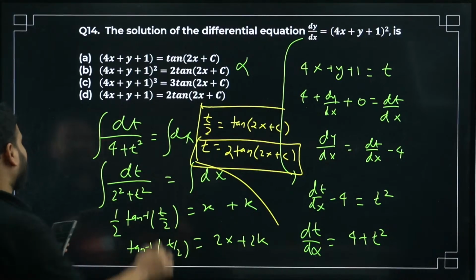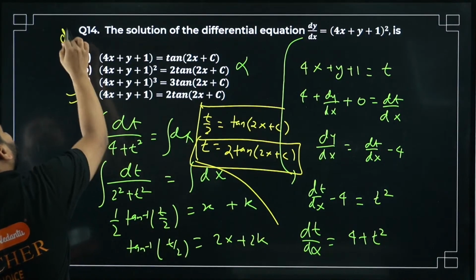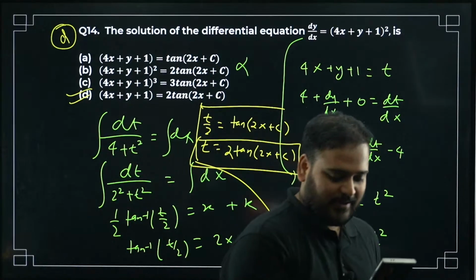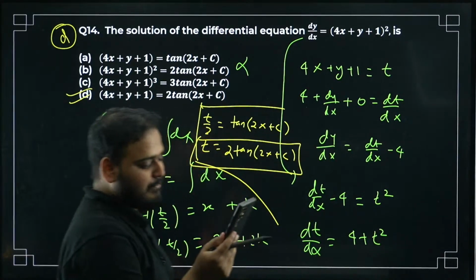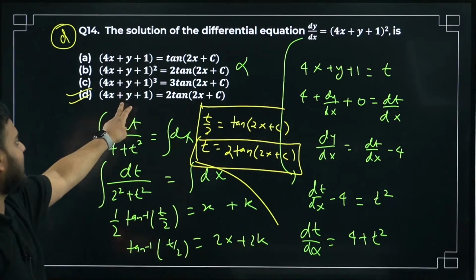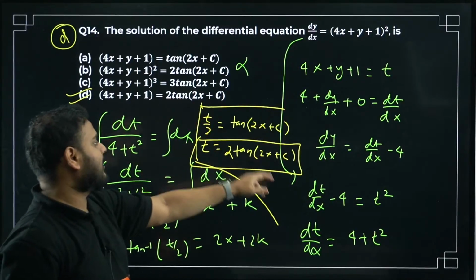Now the answer is coming, right? D. That's what you're here for, right? Just giving me answers once I give you the solutions. Okay, Kaushik, D, yes, but not happy. Please check. This is going to be your value of t, 4x plus y plus 1, and this is simply 2 tan of 2x plus c.